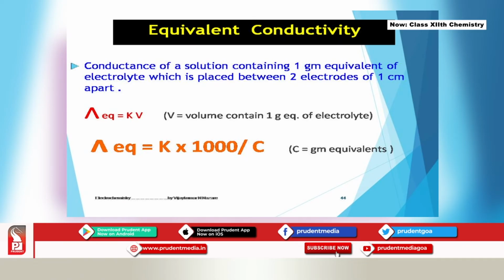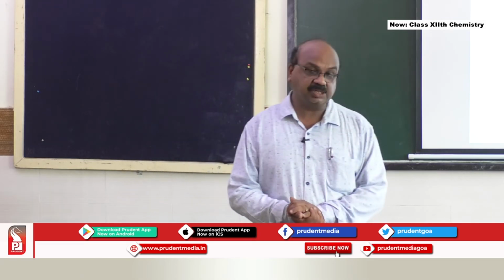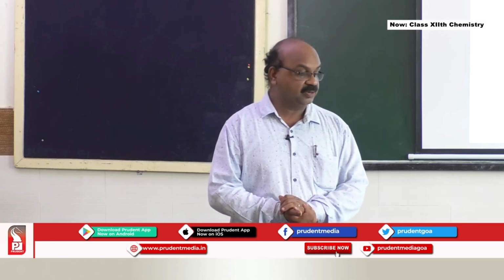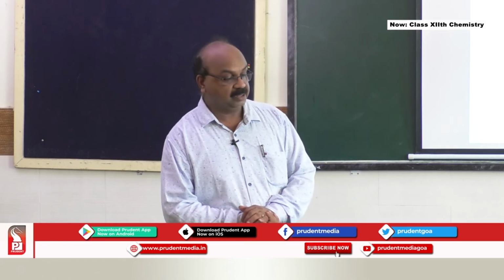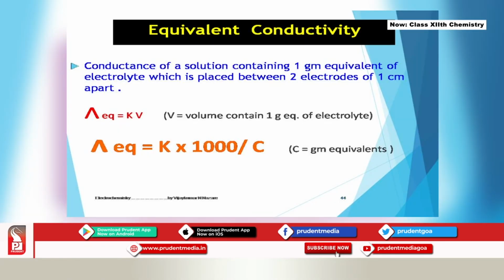It is the equivalent conductance of a solution containing 1 gram equivalent of electrolyte which is placed between two electrodes whose separation distance is 1 centimeter. So lambda equivalent stands for equivalent conductivity, which is equal to kV, where V is the volume containing 1 gram equivalent. So lambda equivalent is equal to K into 1000 divided by C, where 1000 refers to the volume conversion.